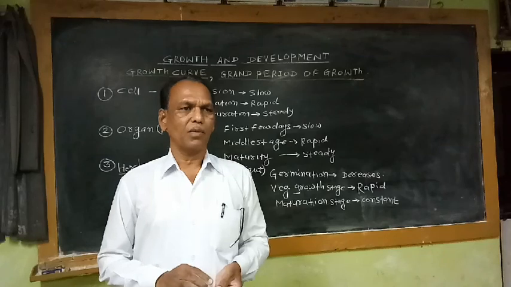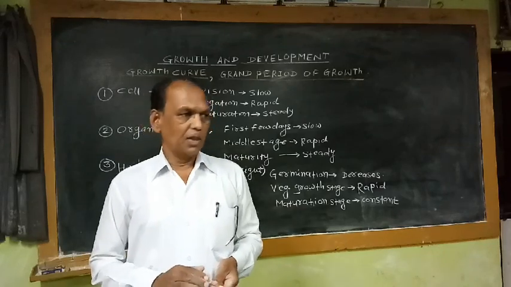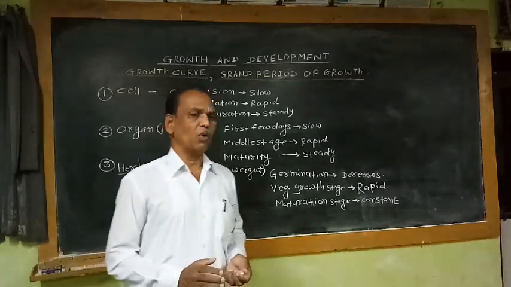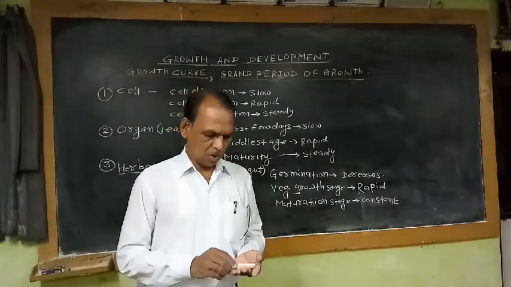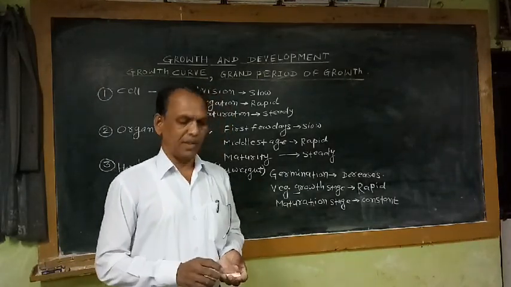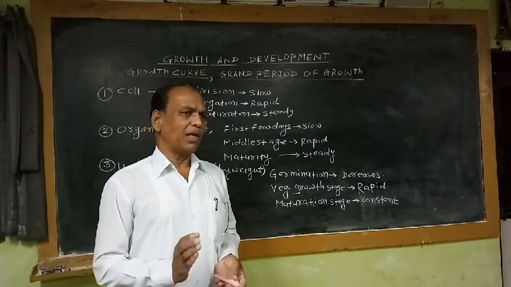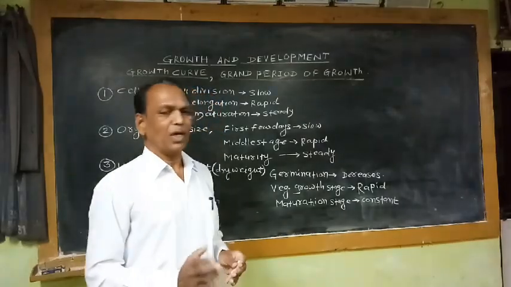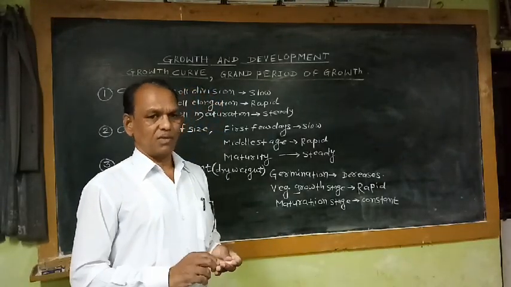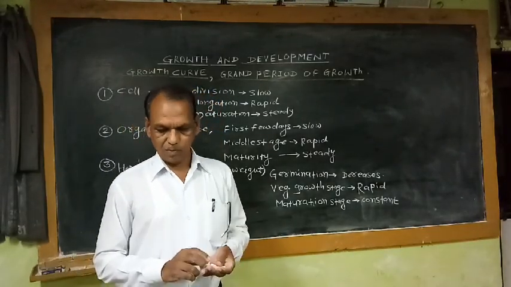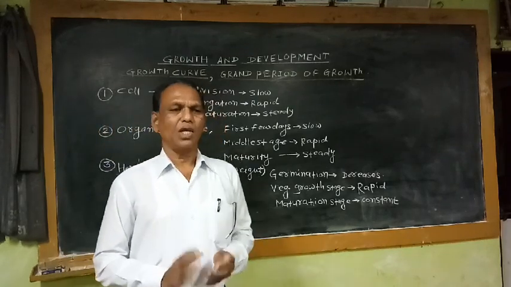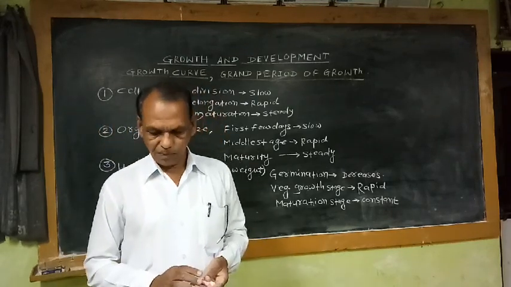So if we observe the growth rate of a single cell, a single organ, or an entire plant, the growth rate is not uniform. That means growth rate shows differences in different stages of growth. That means growth rate is different in each phase of the growth.